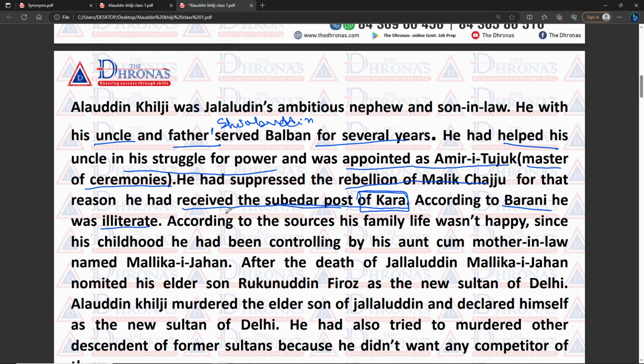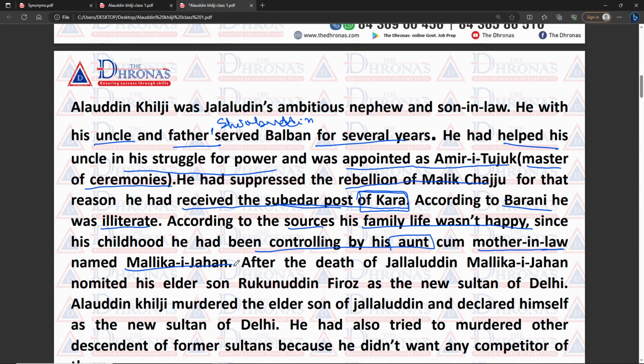According to other sources, his family life was not happy, and since childhood he had been controlled by his aunt. Aunt means Jalaluddin Khilji's wife and his mother-in-law, Malika-e-Jahan. Malika-e-Jahan was the wife of Jalaluddin Khilji and one of the dominant women, and she indirectly controlled or interfered in all administrative matters.